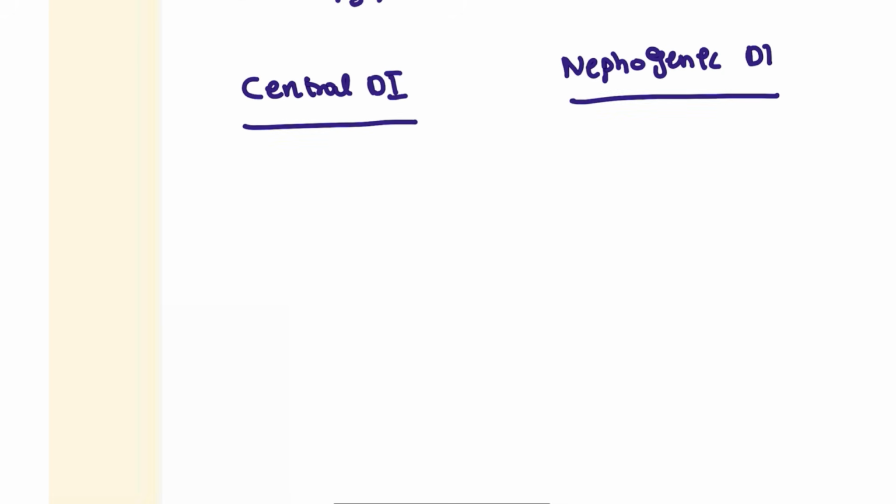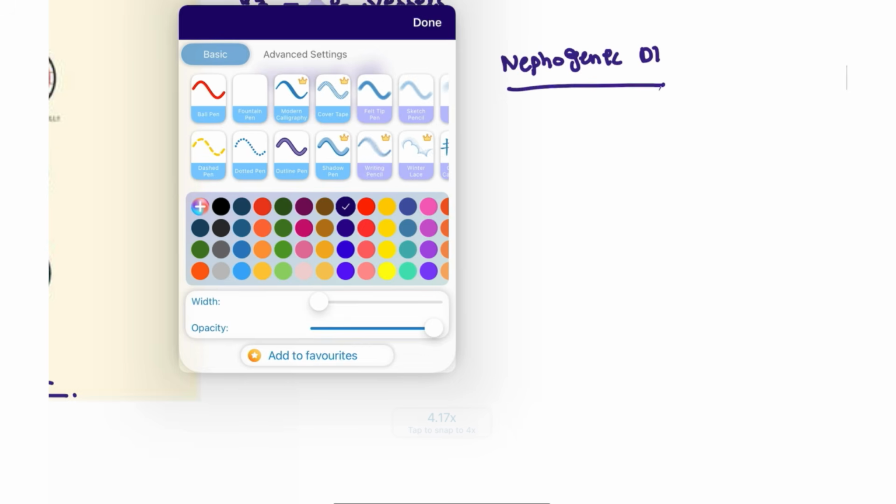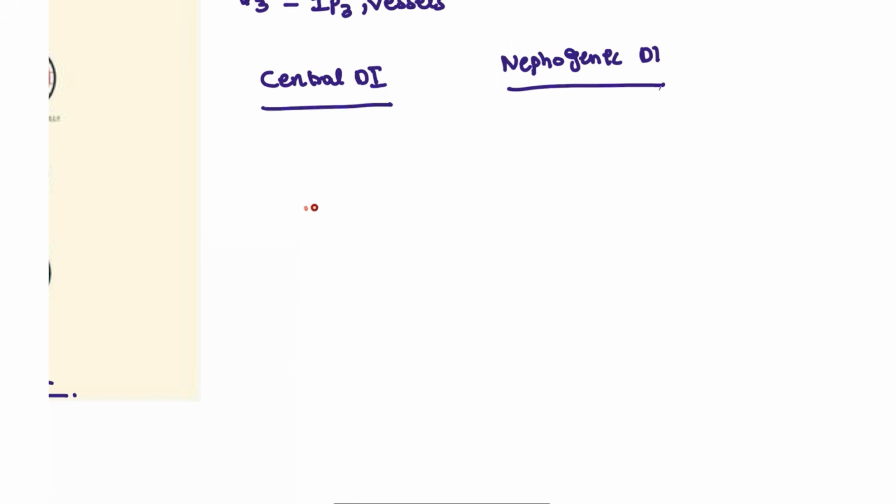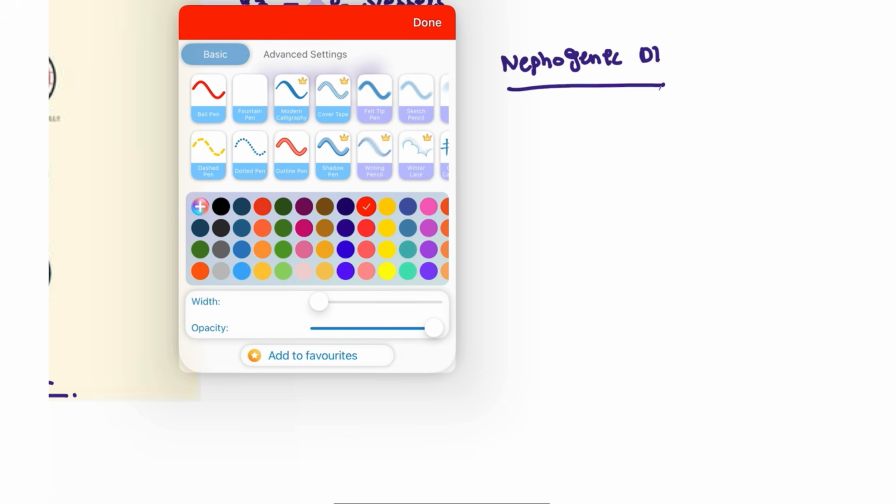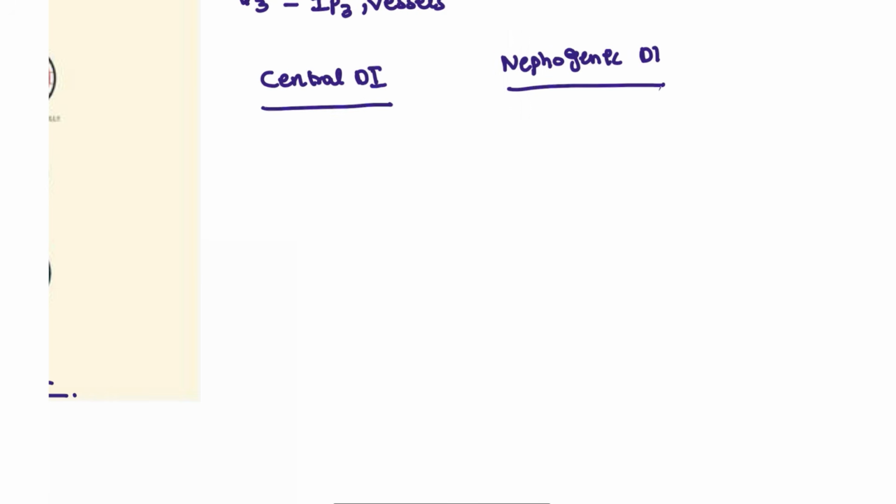We have two types: central diabetes insipidus and nephrogenic diabetes insipidus. Let's see the conditions. In central diabetes insipidus, the defect is in the pituitary itself, so ADH is absent.